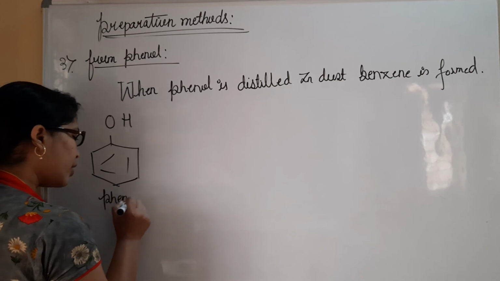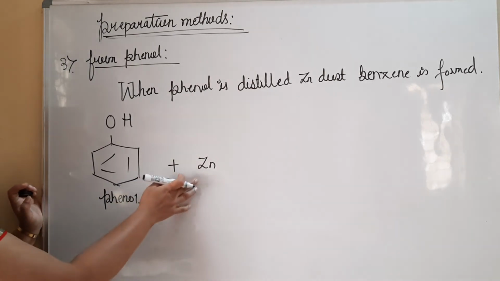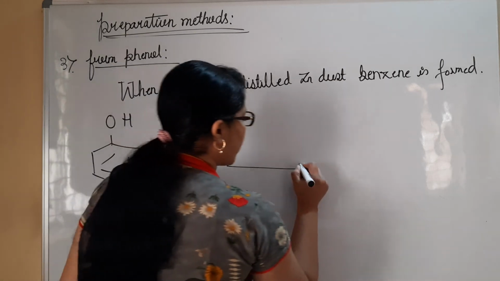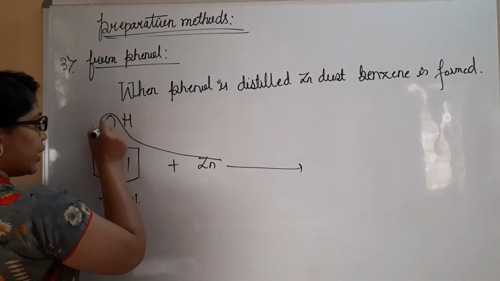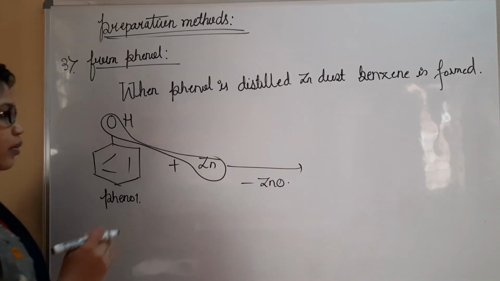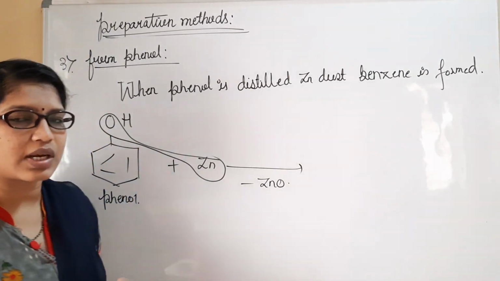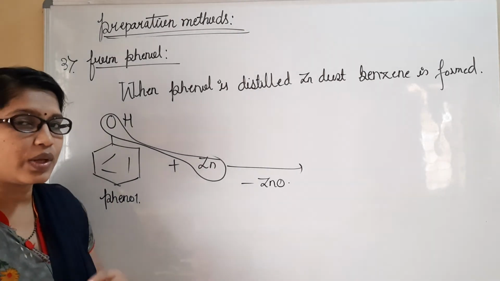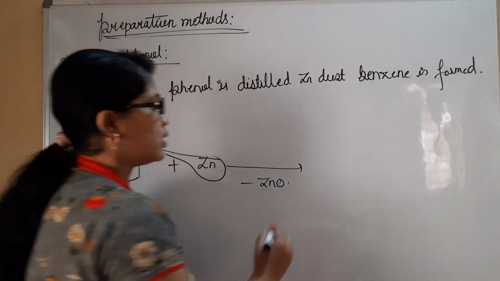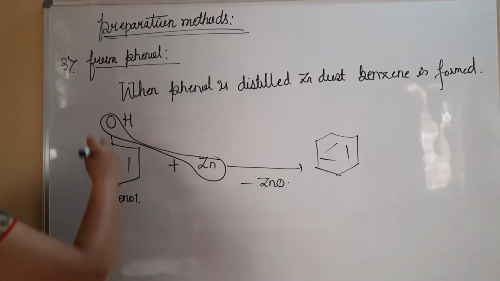Okay. So what we are doing here, phenol should be treated with zinc. In presence of zinc, what will happen here? This zinc gets combined with the oxygen atom and forms zinc oxide. It means oxygen is removed. You all know redox reactions. If not, study the redox reactions very well so that all the reactions are very easy for you. Once zinc oxide is removed here, the hydrogen which is left gets combined with the ring and forms benzene. So like this we can prepare it from phenol.